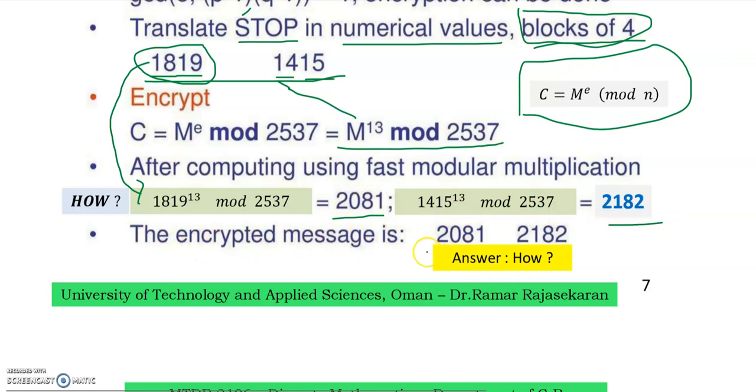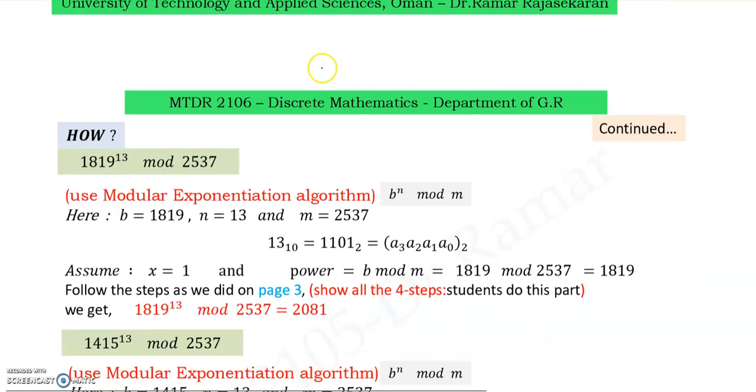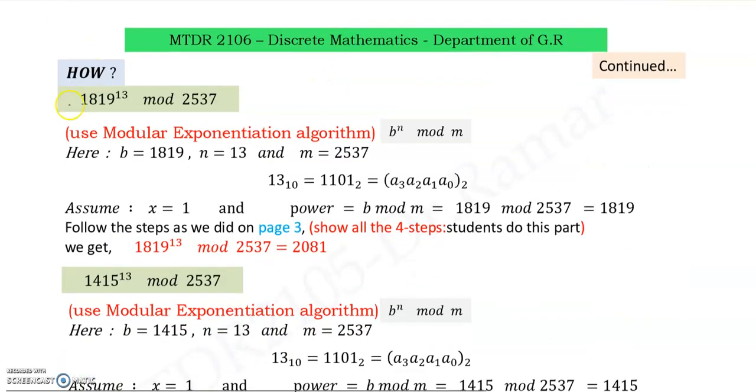Okay, that is the final answer. But how? Now you see the following slide: 1819 power 13 modulo 2537 is nothing but modular exponentiation. So what I am doing is using the modular exponentiation algorithm, which we discussed in the previous video. This is equal to the rule b to the power n modulo m.